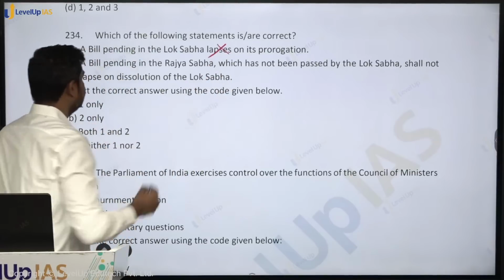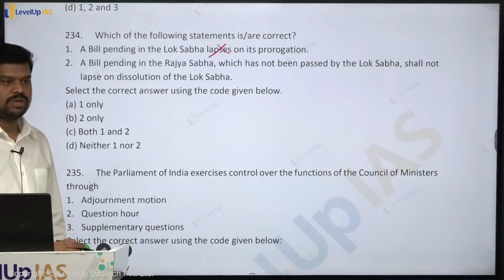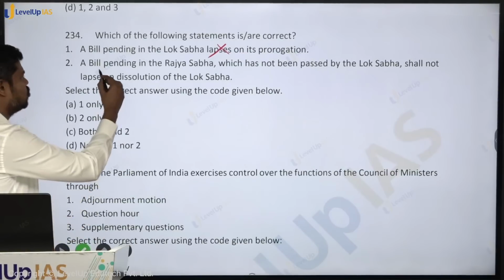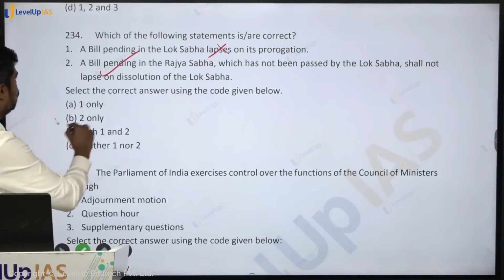So this is wrong. All bills pending in the Rajya Sabha which have not yet been passed by Lok Sabha shall not lapse on dissolution of Lok Sabha. Is it true? This is true because it has no relation to the Lok Sabha. So which of the statements given above are correct? What is the answer? 2 only.